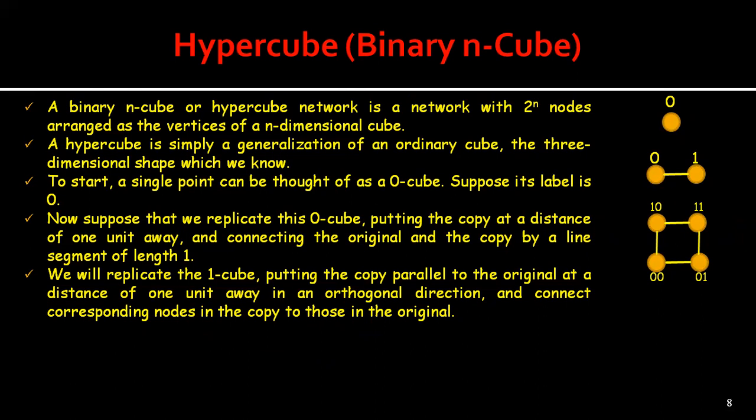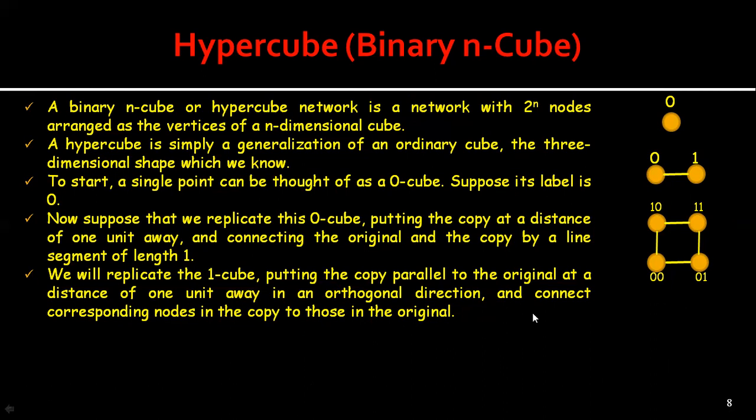So here the most significant bit originally will be changing from 0 to 1 in the copy, like what we can see in this particular figure. Okay, so now we repeat this procedure to create a 3-cube.